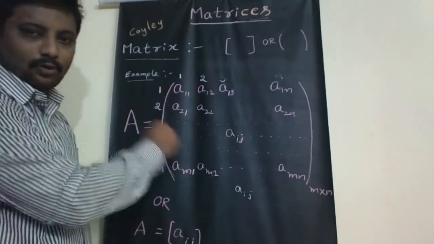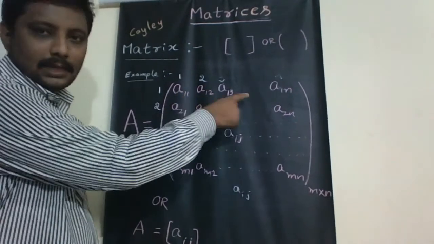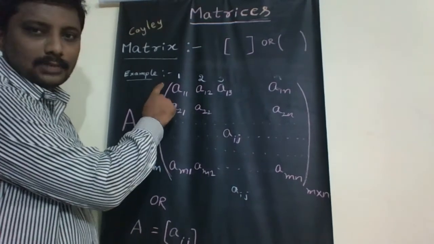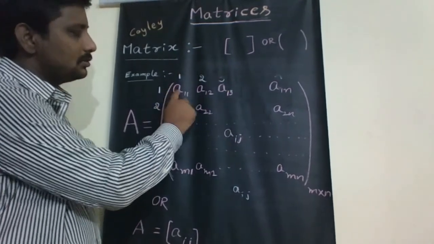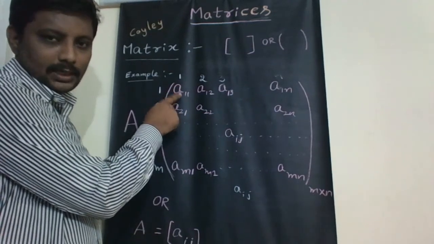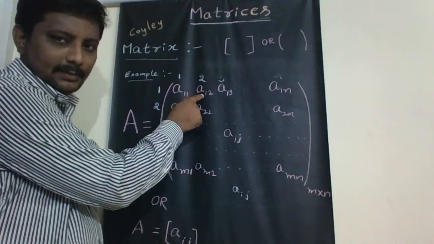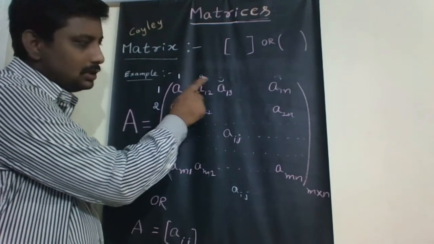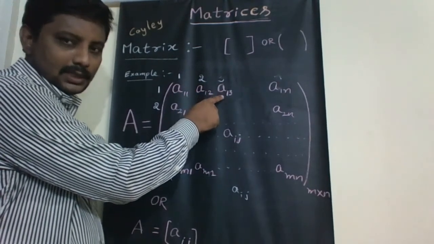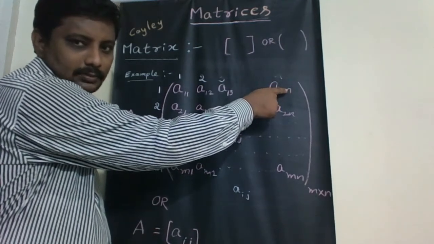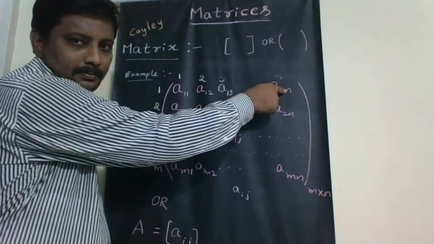Suppose we consider A with an open bracket. These are the elements of the matrix. If we consider m times n numbers, the first row first element is A11, the first row second element is A12, the first row third element is A13, and the first row last element is A1n.